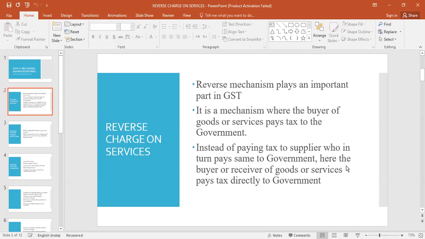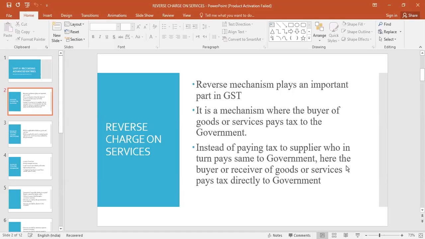Here the buyer or receiver or recipient of goods or services pays tax directly to the government, not the seller. That is called reverse charge mechanism. So suppose the seller collects the tax from the buyer and he pays tax to the government, that is called forward charge mechanism. But in this case, instead of the seller or supplier, the buyer will pay the tax directly to the government. That is called the reverse charge mechanism.